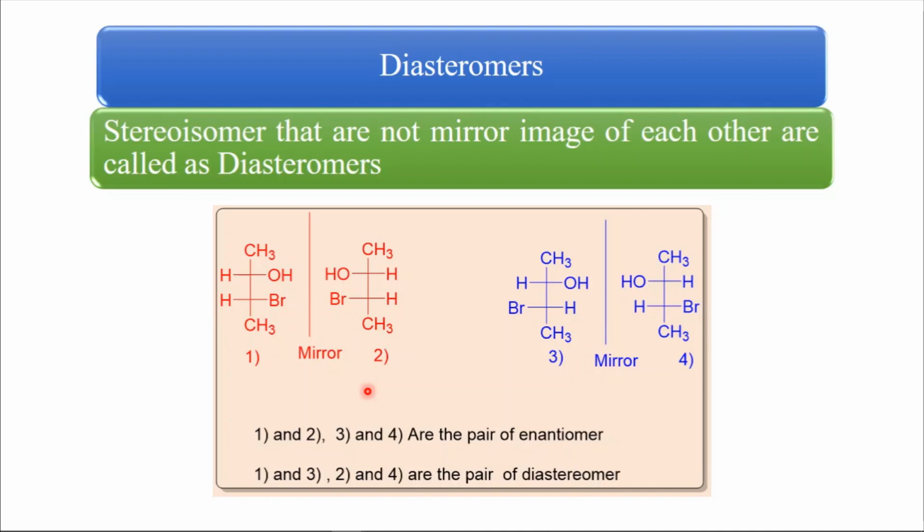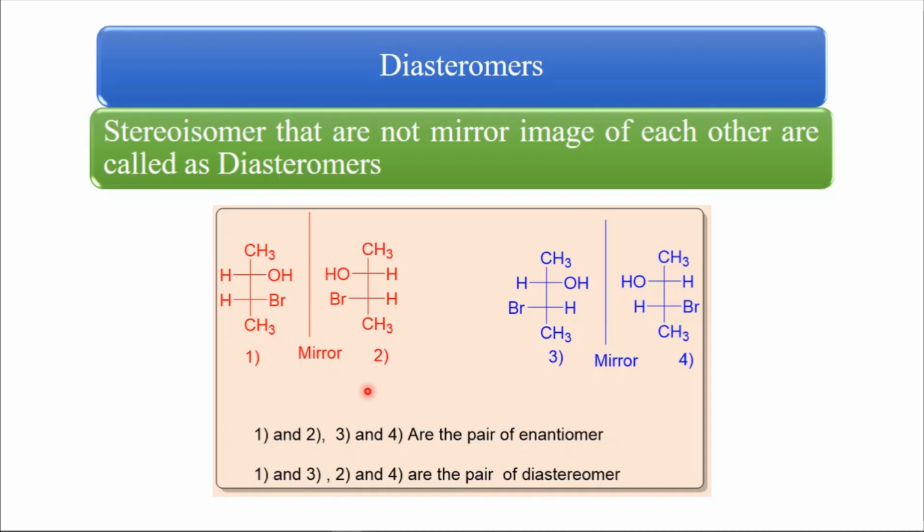So the stereoisomers that are not mirror images of each other are called diastereomers, and diastereomers have different physical and chemical properties. Two diastereomers will have different melting points, different boiling points, and different solubilities.